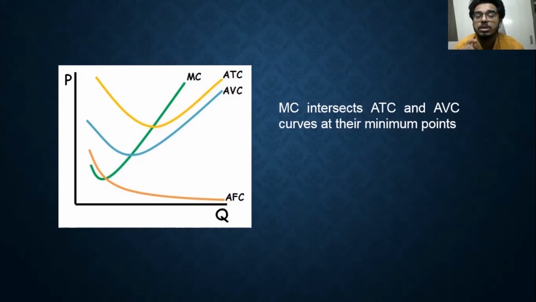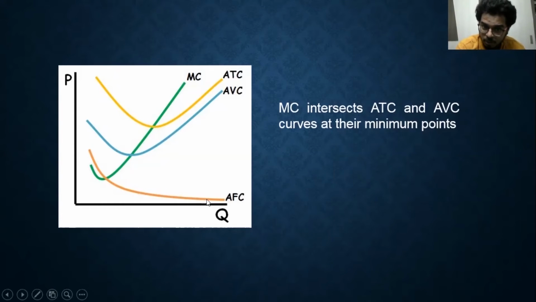The most important point over here is that the marginal cost curve will intersect, or pass through, both the ATC and AVC at their minimum points. So when you are drawing it, you have to remember that you are taking this marginal cost curve at the minimum points of ATC and AVC. ATC and AVC should come close to each other slowly. This is the difference from AFC.